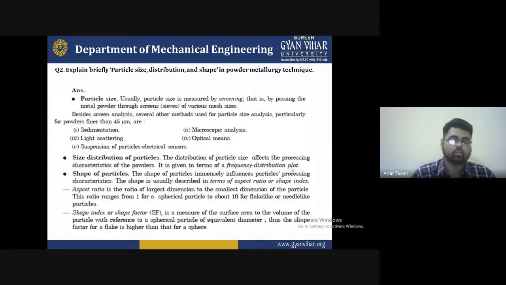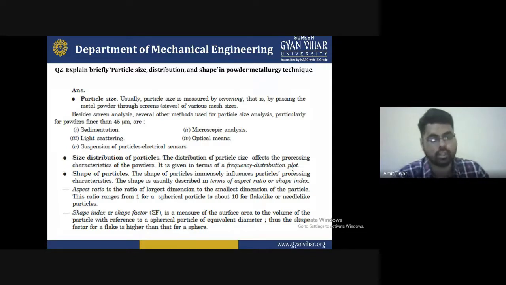So this is a question that will arise in some competitive exam or interview, or if you are working on powder metallurgy work, you have to be aware of what the particle size distribution and the shape of particles are. So why is it important? Because of the application area.